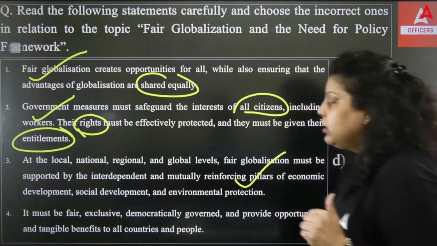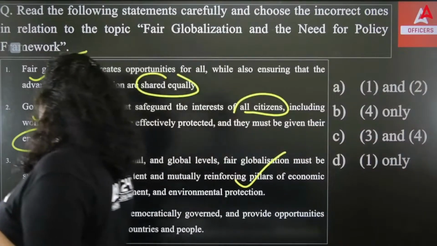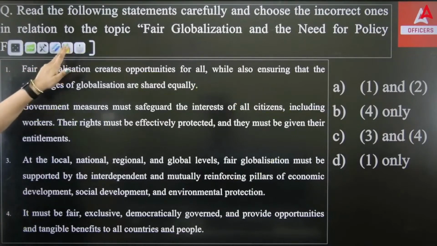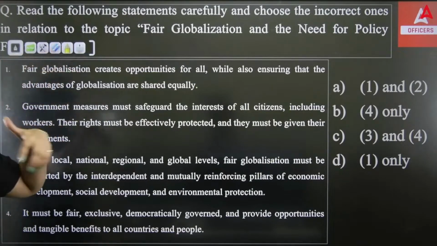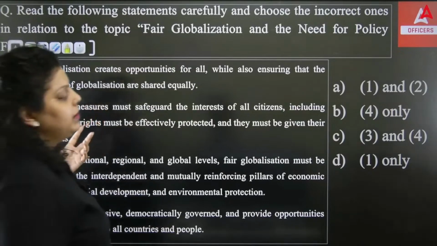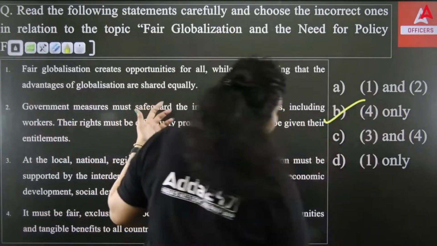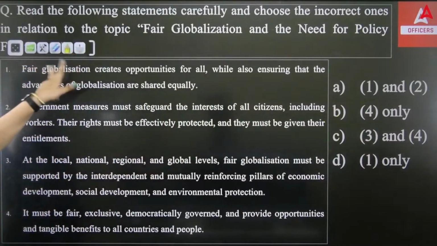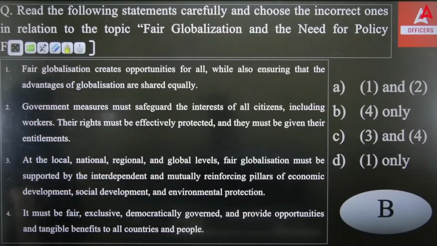But the fourth one is not true. It must be fair, inclusive, democratically governed, and provide opportunities and tangible benefits to all countries and people. This is not mandatory; it will act in such a form related to the economic situation. So the fourth statement is an incorrect statement about globalization. So you can see the right answer is option B.